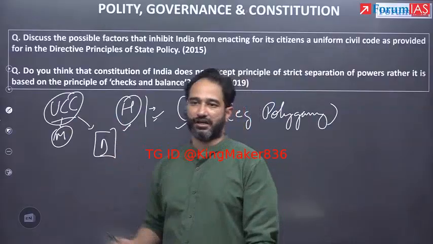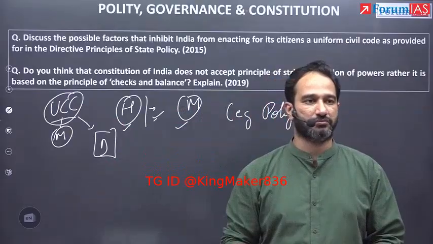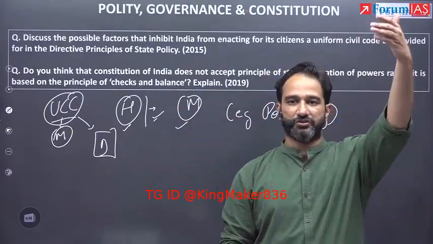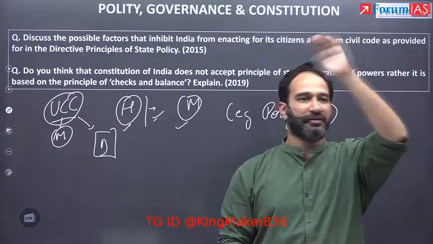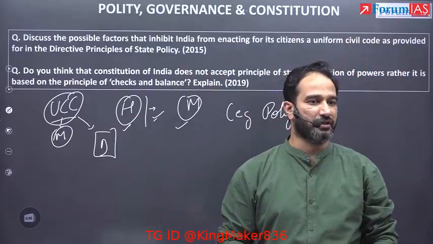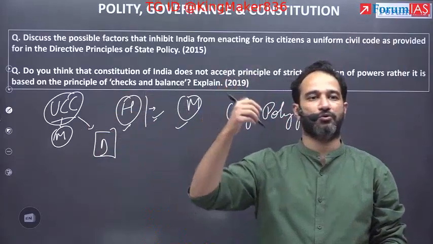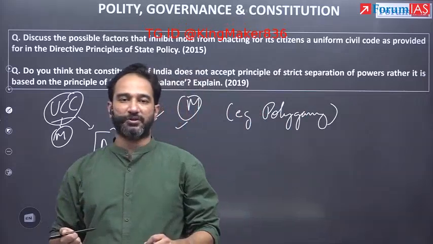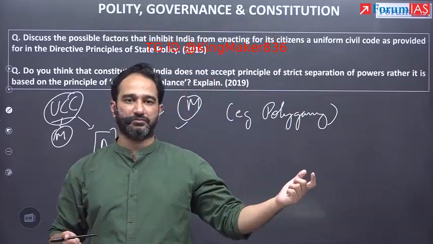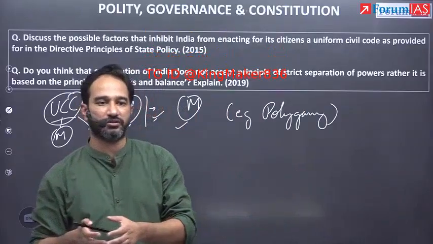So the idea is that one of the biggest problems with UCC is how do you balance it with India's diversity. When the West introduced a uniform civil code, they were very homogeneous. All of them were Christians. The UCC laws are actually based on Judeo-Christian principles. But in India, you are a diverse country. Every religion and every tribal group have their own ways of marriage, divorce, adoption, and inheritance. So what is going to happen is some local customs would be wiped out. And it may lead to alienation among those communities.